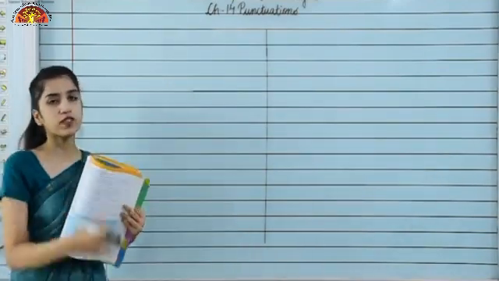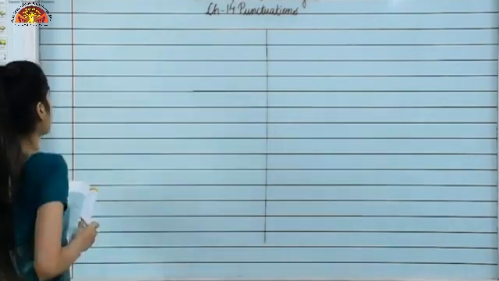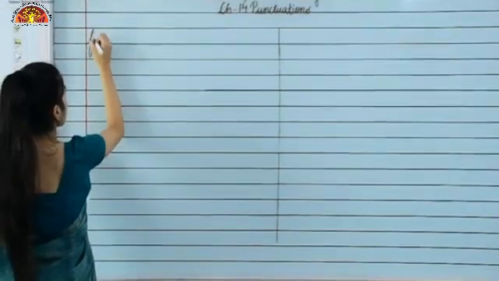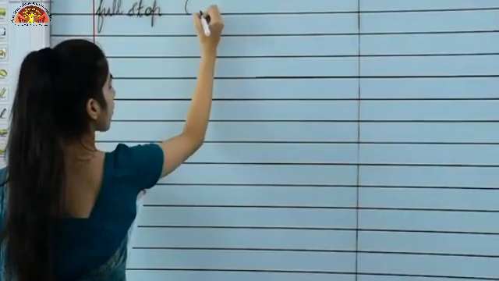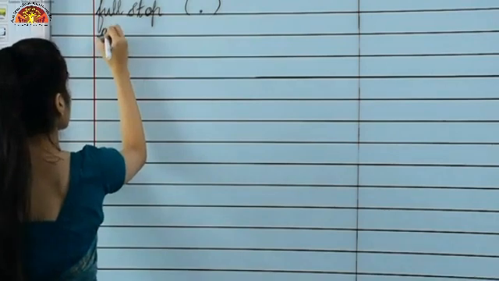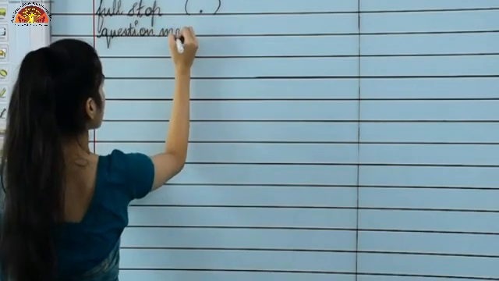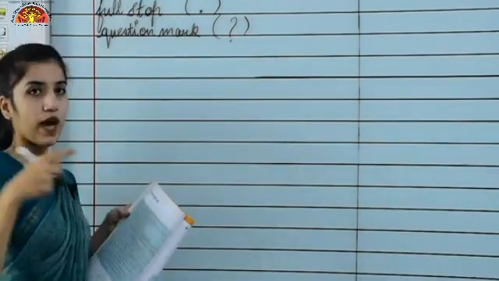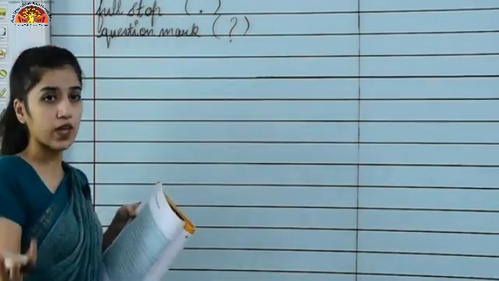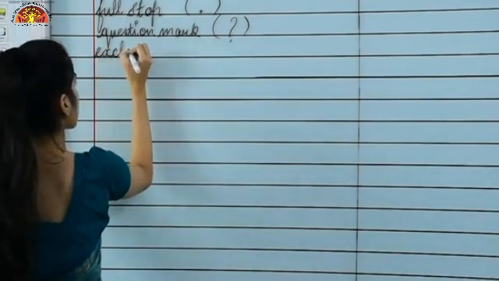So first, I am writing some of the punctuation marks over here. First is the full stop. You all know this is a full stop, right? Second is a question mark. You all know this is a question mark. You have used it in a question. When you are asking a question, you have used it, right? Moving to the third one, that is the exclamation mark.